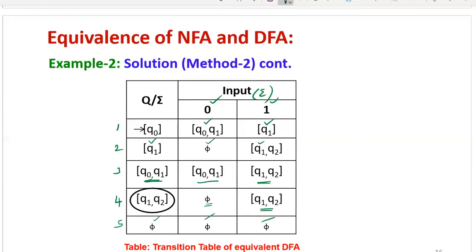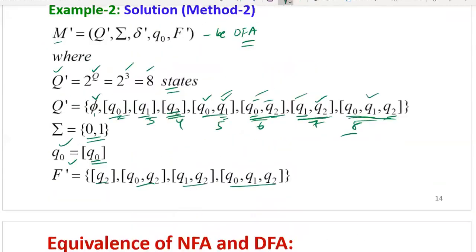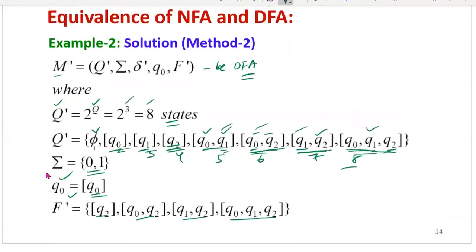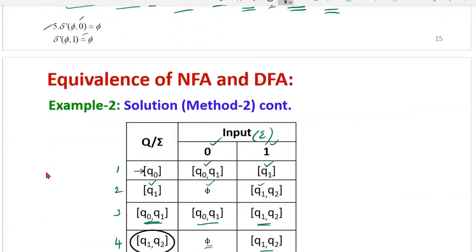Now for the initial state you have to draw a prefixed arrow. Now this is the initial state. All final states you can represent within a circle. Now you can see what the final states are: Q2, Q0 Q2, Q1 Q2. Whatever states are a combination of Q2, because the final state is Q2, you can represent them within a circle.